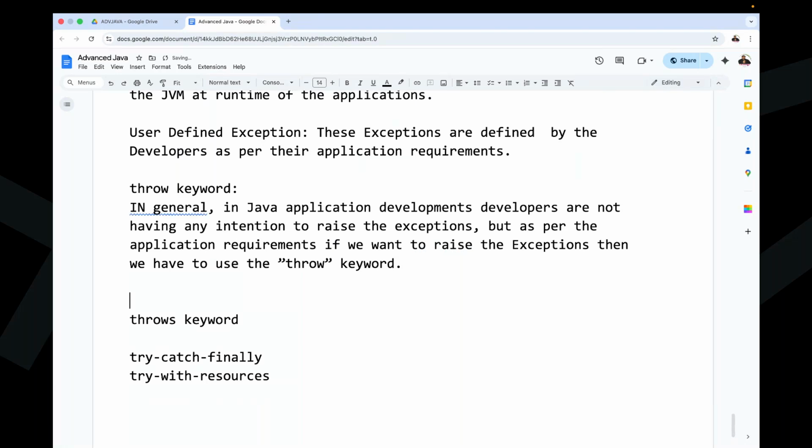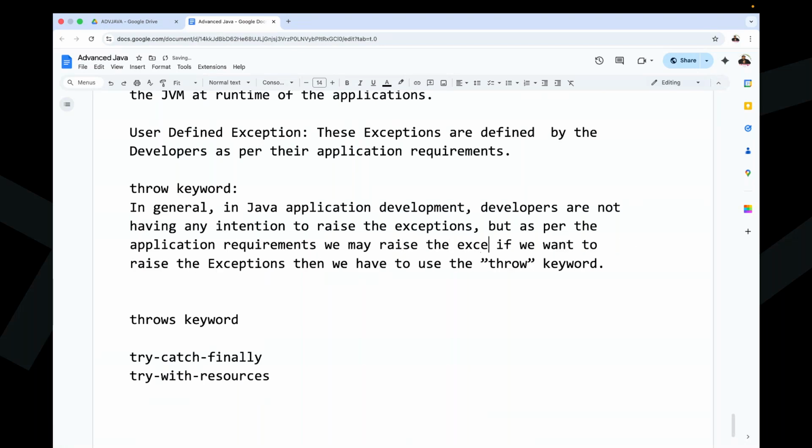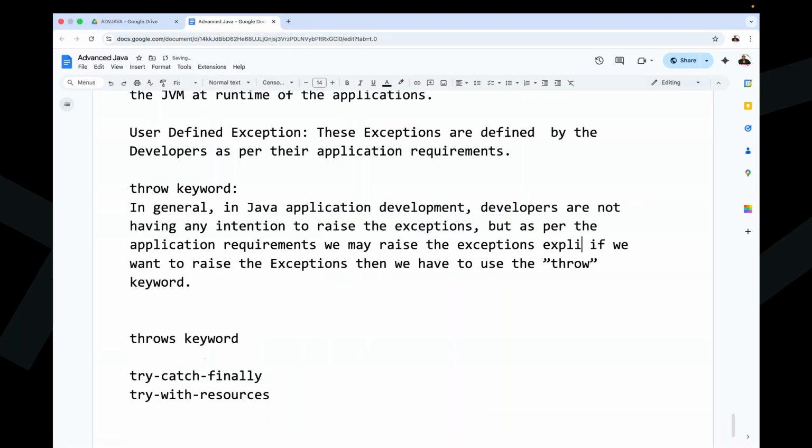Now observe carefully. In general, in Java application development, developers do not have any intention to raise the exceptions, but as per the application requirements, we may raise the exceptions explicitly.